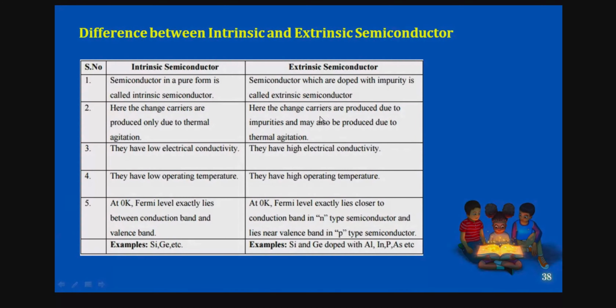But in most of the cases, at a particular temperature, we add dopants. Adding dopants is very easy rather than increasing the temperature. Why? Because if we go on increasing the temperature, the material may have different properties. That means you can have damage in that, and you can't use it in all the applications.